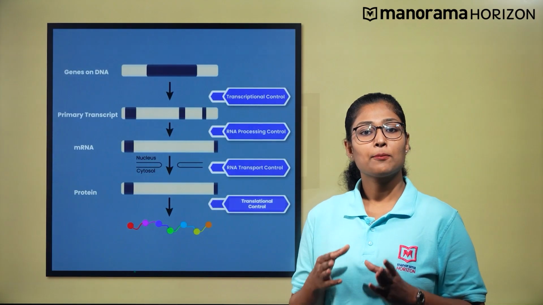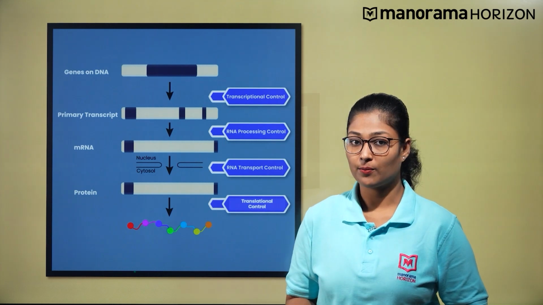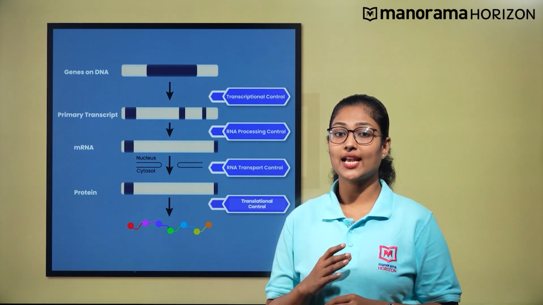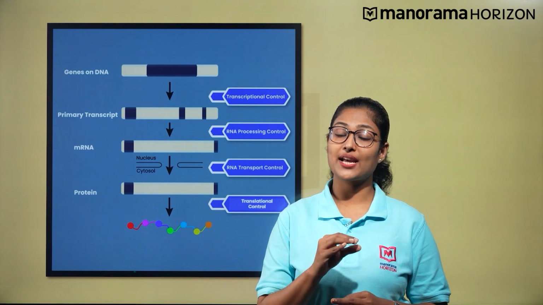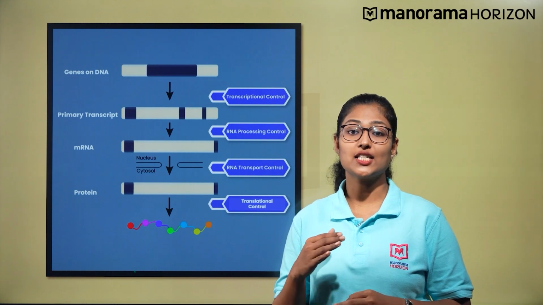The regulation of gene expression differs in prokaryotes and eukaryotes. In eukaryotes, regulation could be exerted at several stages. The stages in eukaryotes where regulation can be exerted are transcription level, processing level, transport of mRNA, and translational level. At the transcription level, regulation of gene expression takes place during the formation of the primary transcript. At the processing level, the regulation would be in splicing.